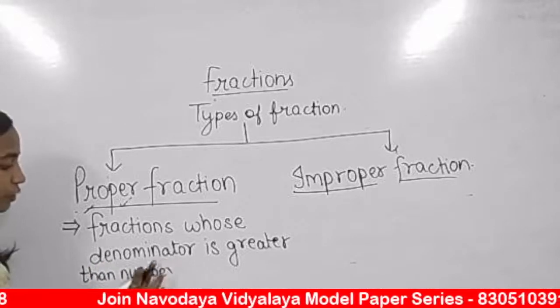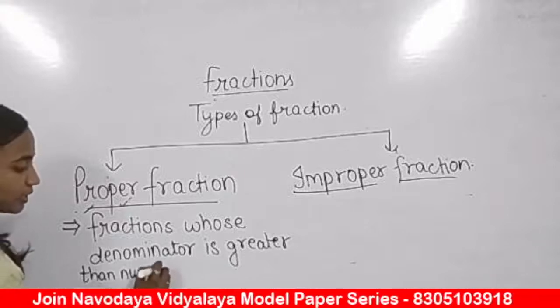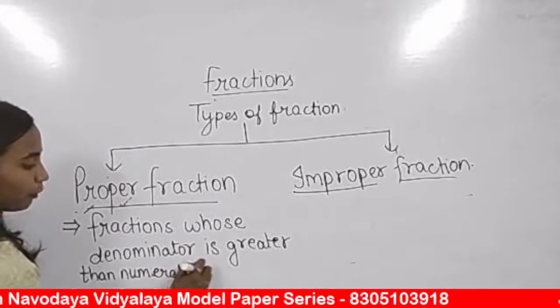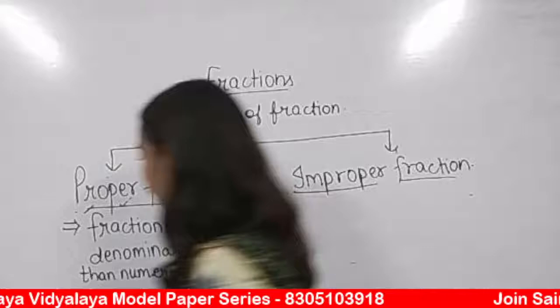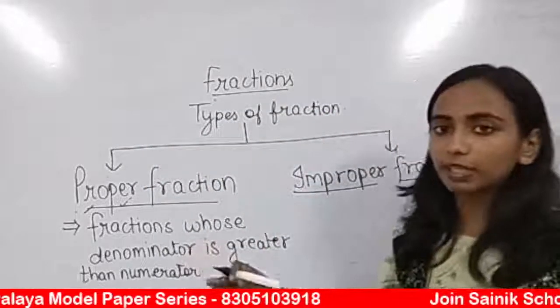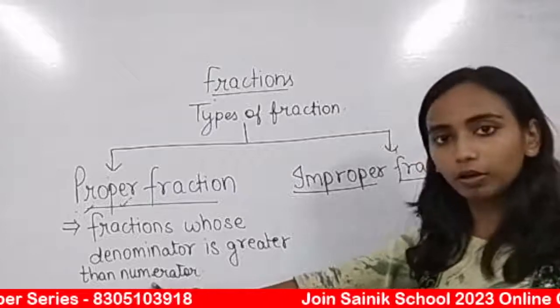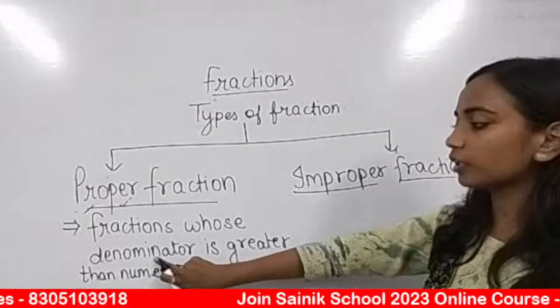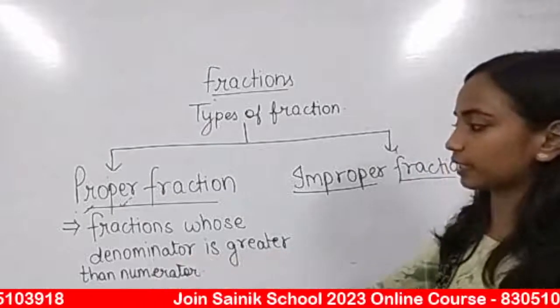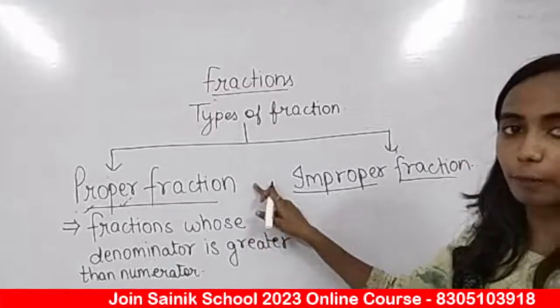We call such fractions proper fractions. ऐसे सभी fractions जिनमें जो number होता है that is written above the number line, the numerator is smaller and the number written below the fraction line, the denominator is greater. We call such fractions as proper fractions.